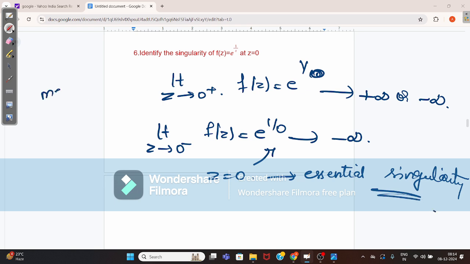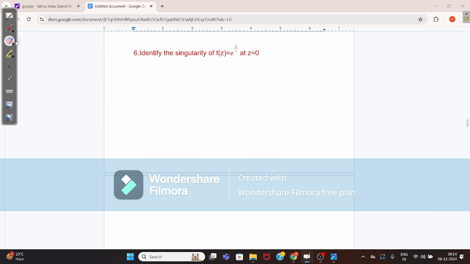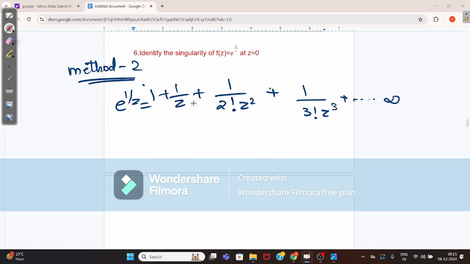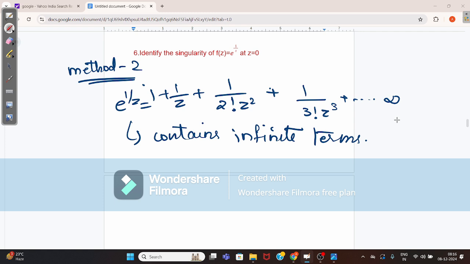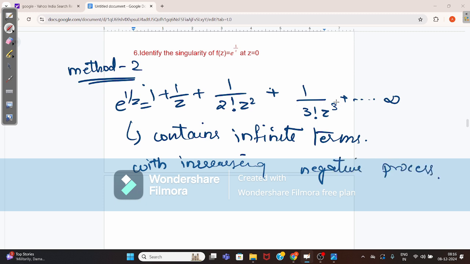Okay, this is method 1 of solving. Now comes method 2. Expand e power 1 by z, which gives 1 plus 1 by z, plus 1 by 2 factorial z square, plus 1 by 3 factorial z cube, and so on. Now as this value contains infinite terms with increasing negative powers of z, which is the characteristic of an essential singularity, hence proved.